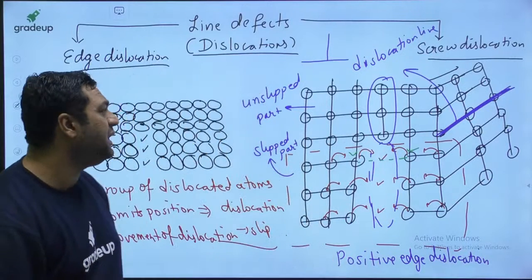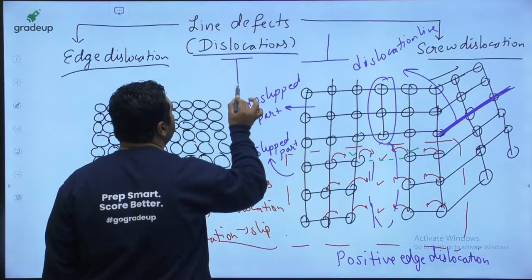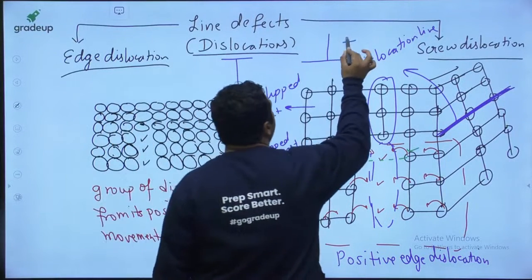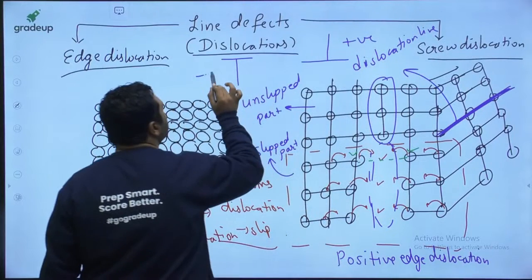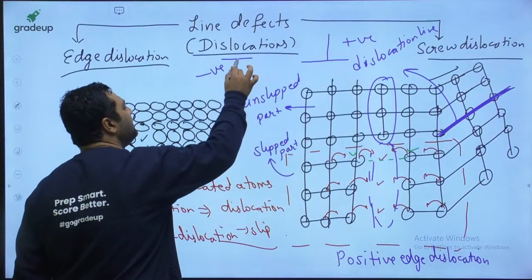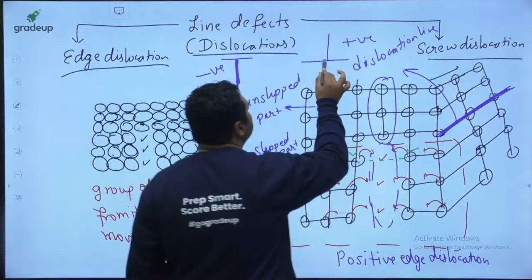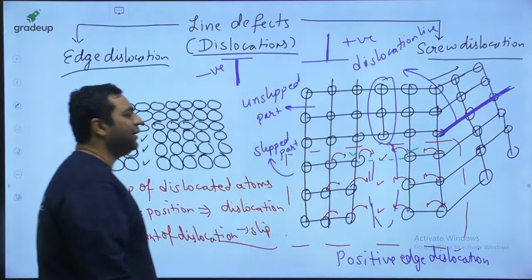And my dear, when we are saying negative edge dislocation, the Burgers vector for that is represented like this. So this is for positive edge dislocation, this is for negative edge dislocation. Because here this line is showing the partial plane of atoms.